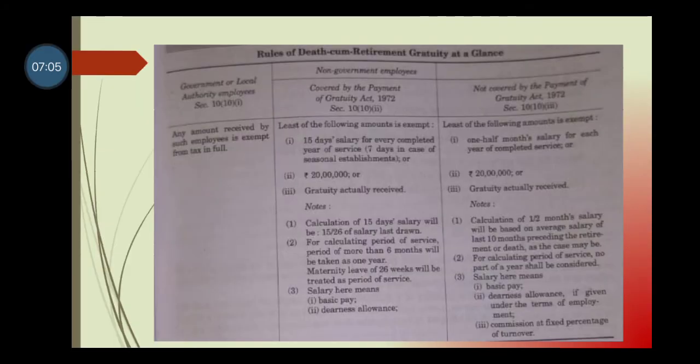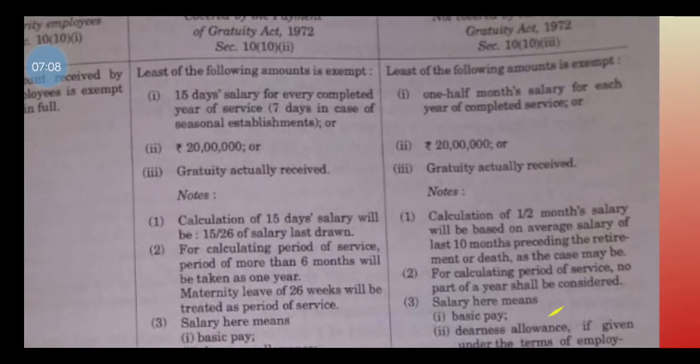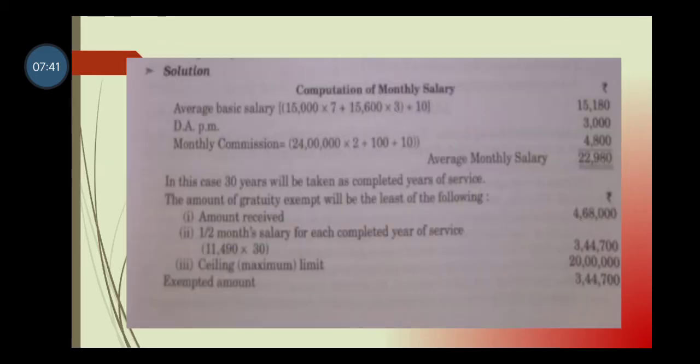Here we want to compute the first item, half month salary on the basis of the average salary for the last 10 months for every completed year of service. 2,29,800 is the last 10 months salary; divided by 10 it gives the last 10 months average salary, into 1/2 into 30 years of completed service. That is the first item. Here is the solution.